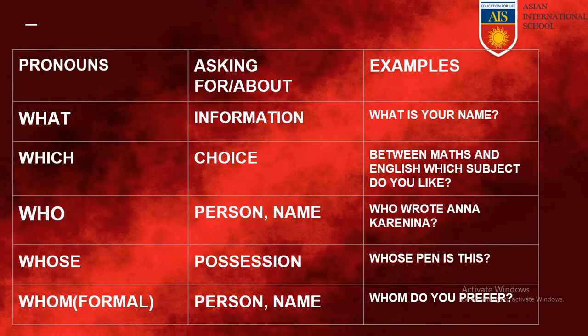In the fourth example, you can see whose pen is this. So here someone is asking for possession or ownership. Who is that person who owns this pen? Whose pen is this? In the fifth example, you can see, whom do you prefer? So here also one person is asking for some other person, but this sentence has a very formal tone.